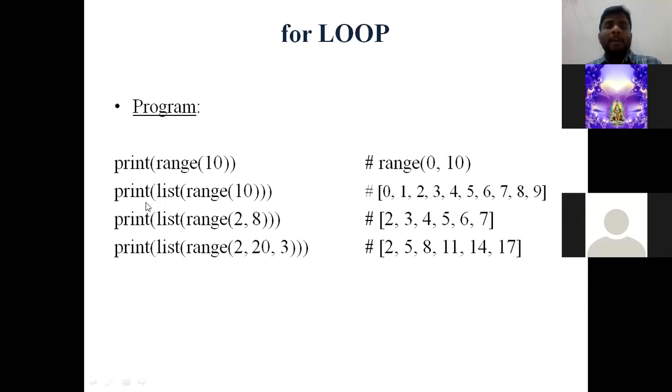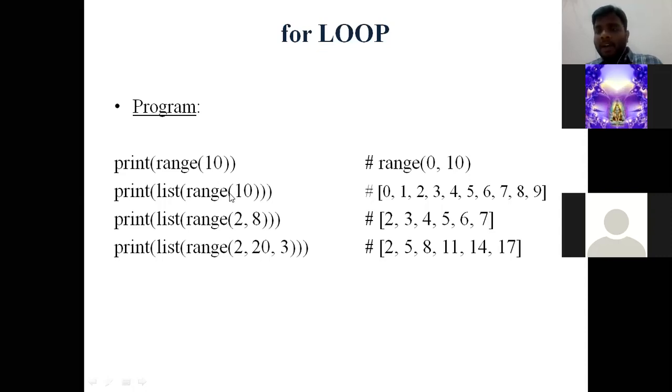See in the second example, print list range of 10. So let us forget list here. Consider only this part, range of 10. So already we discussed range of 10 in the sense it takes the values from 0 to 9. Is it or not? Range of 10 itself in the sense it considers the values from 0 to 9. That means 0, 1, 2, 3, 4, 5, 6, 7, 8, 9. I am asking the interpreter to store all the values of the range of 10 in a list.